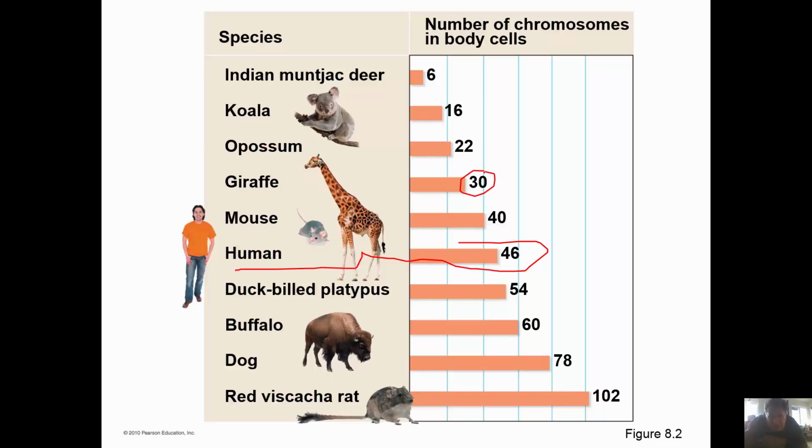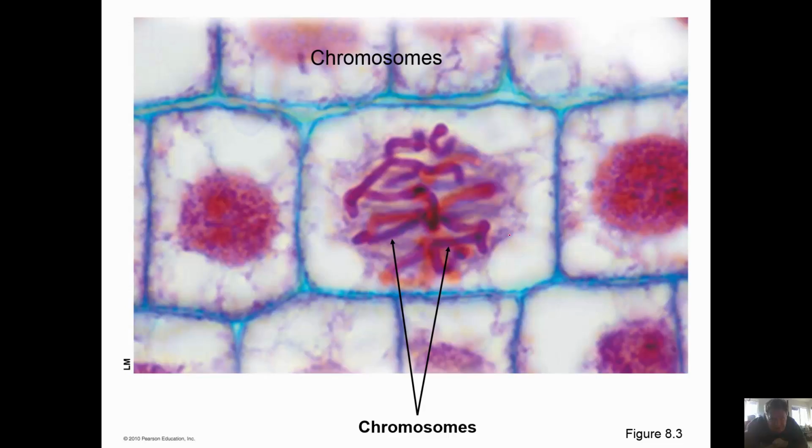Like I said before, chimpanzees and gorillas both have 48 chromosomes, so different species can have the same number of chromosomes. The chromosome number doesn't make you unique. However, you do need at least an even set of chromosomes, okay?